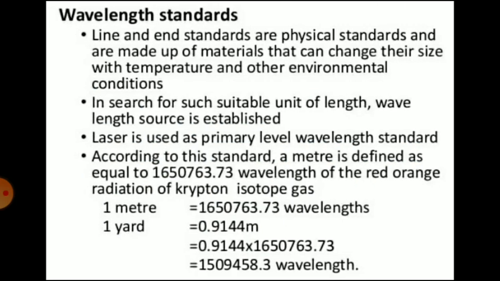So the meter and yard were redefined in terms of the wavelength of orange krypton 86 radiation: 1 meter is equal to 1650763.73 wavelengths, and 1 yard equal to 0.9144 meter will be equal to 1509458.3 wavelengths. So 1 meter and 1 yard are defined in terms of wavelength, which is very accurate.